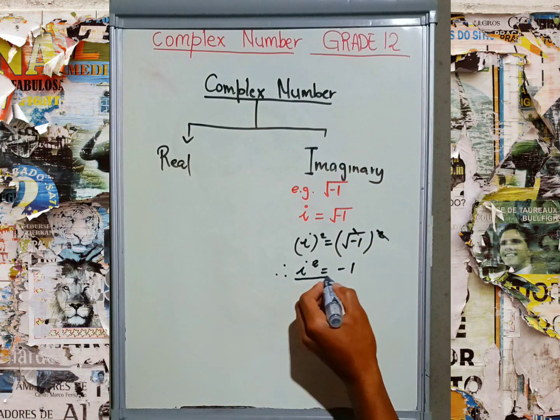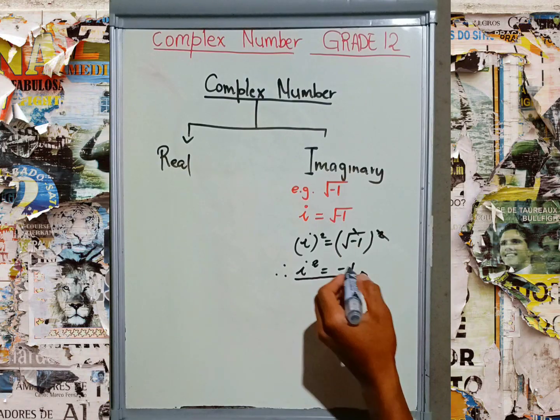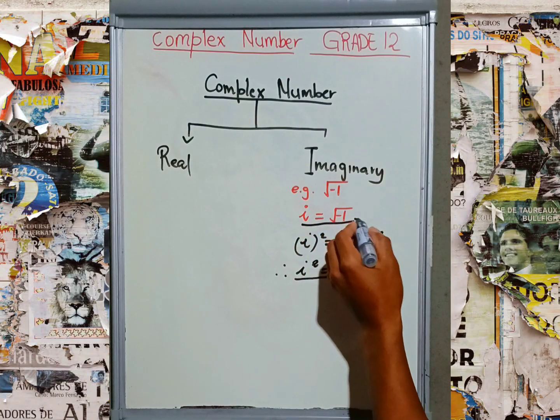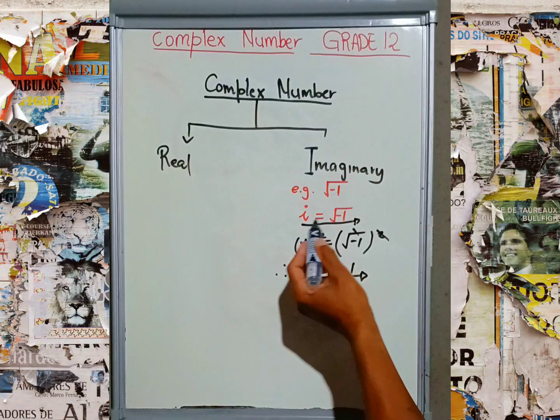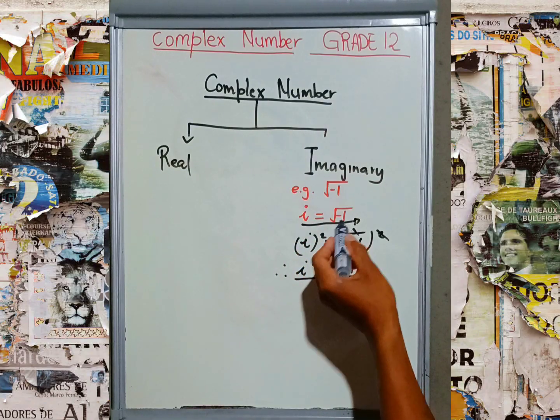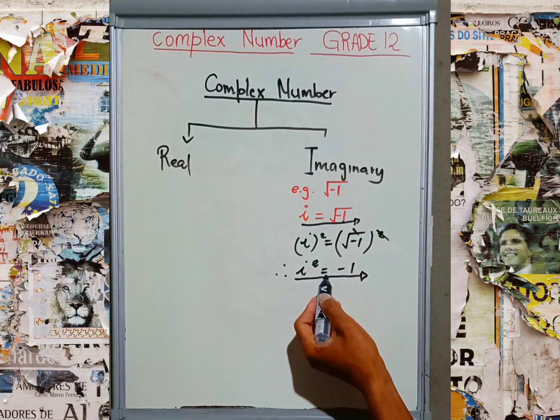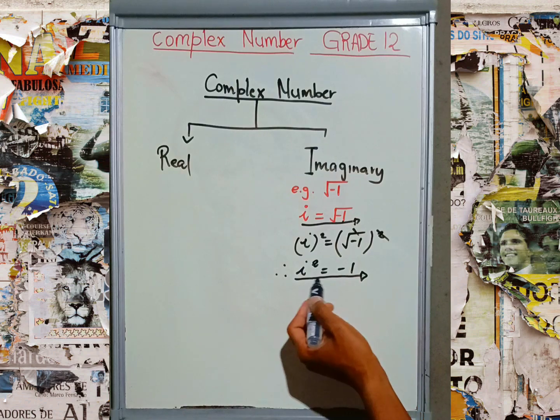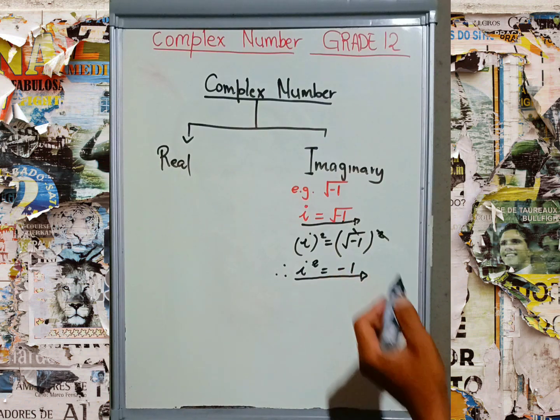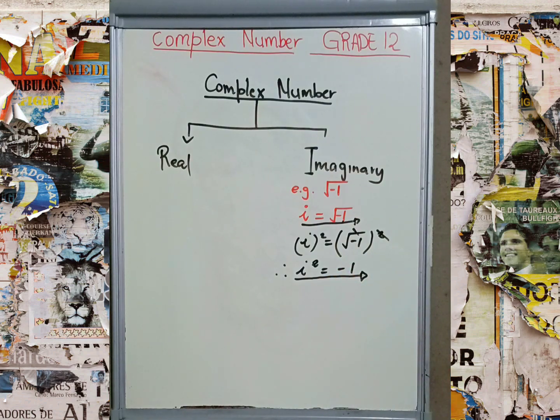Then we come out with a new rule. Now we have two rules: i is equal to the square root of -1, as well as i squared is equal to -1. Where does i squared come from? It comes from solving the equation.